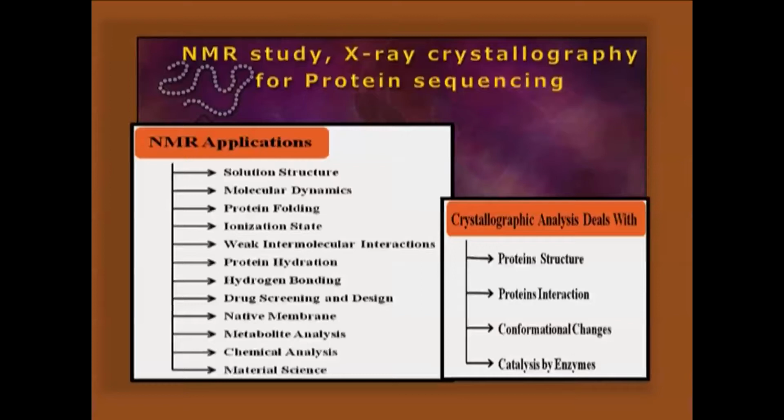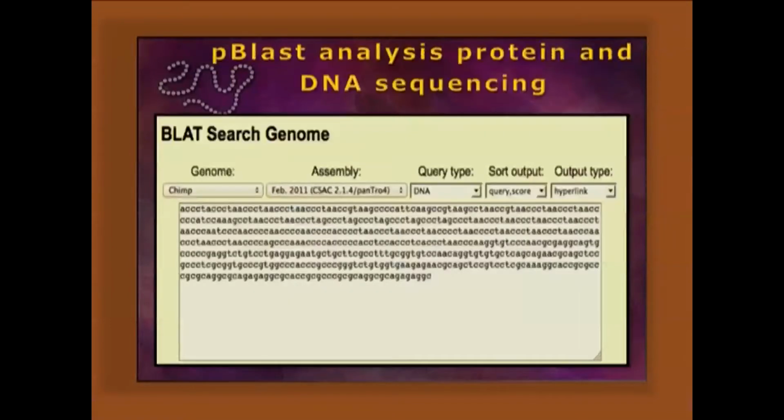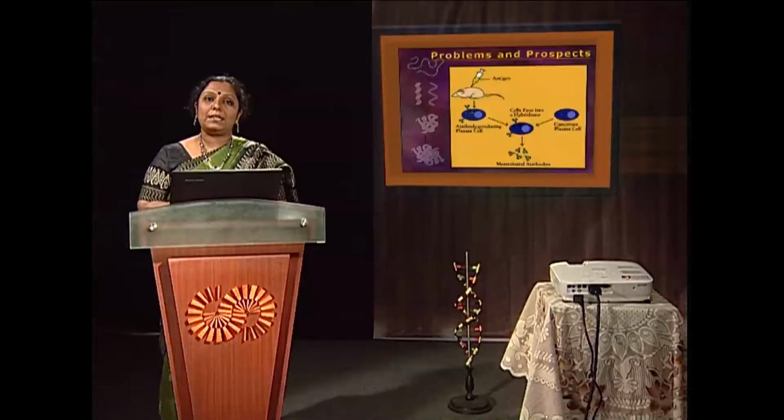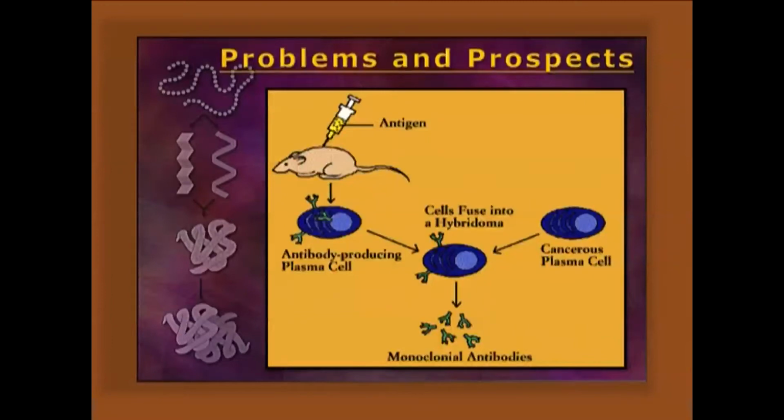So, NMR study, X-ray crystallography: there are so many studies by which a peptide can be sequenced. Peptide mapping can be done, as well as nucleic acid sequencing can also help us to know. There are several software tools, like BLAST, which can correlate the protein sequence, similar sequences, with the nucleic acid sequence as well. But there are some problems for the genetic engineering of protein. What are they? The HIV proteases and different types of proteins which actually give rise to different diseases can also be generated.